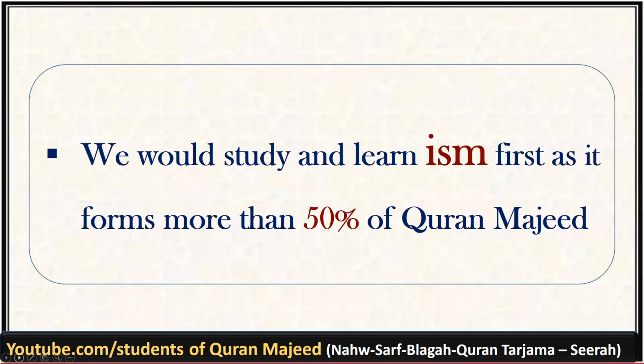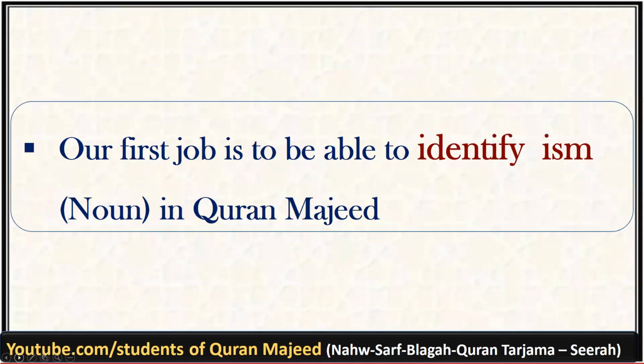You must know that in Quran Majeed, ism forms more than 50% of the Quran Majeed. So it means out of approximately 78,000 words of Quran Majeed, over 40,000 words are ism. So our first job is to be able to understand this ism in detail.